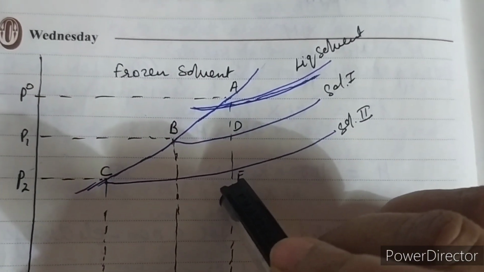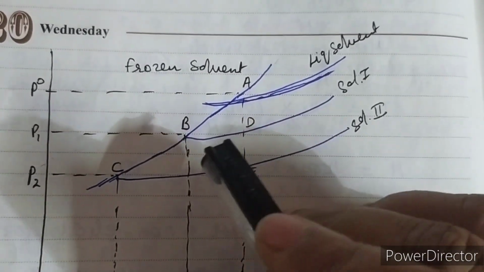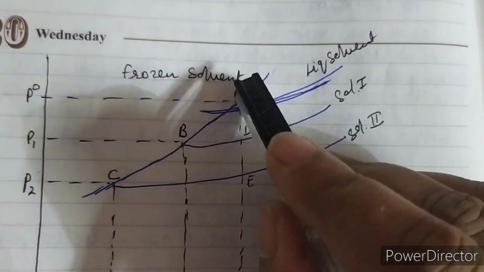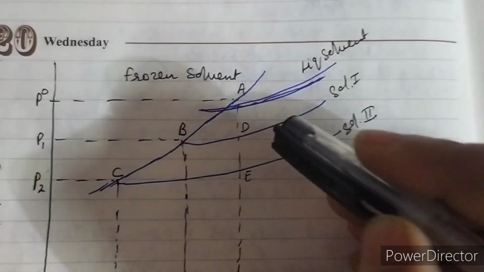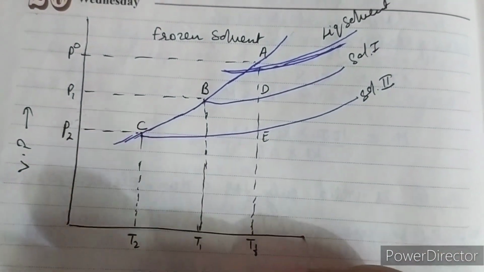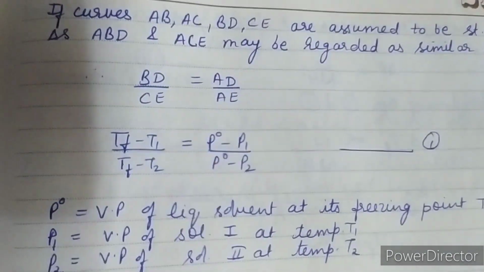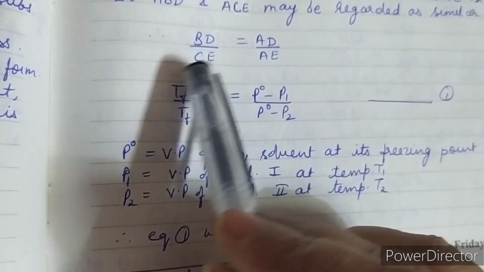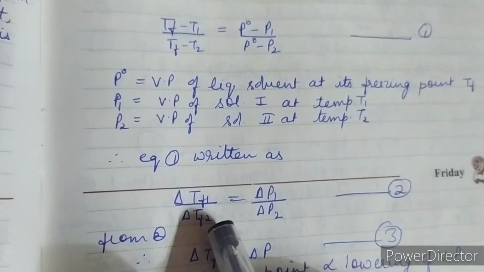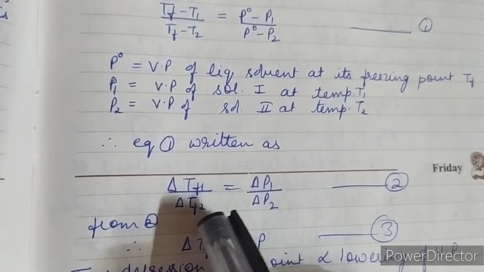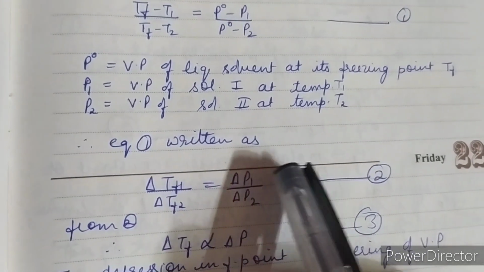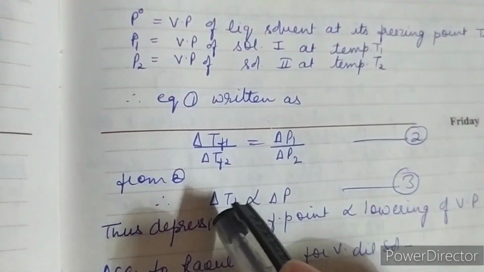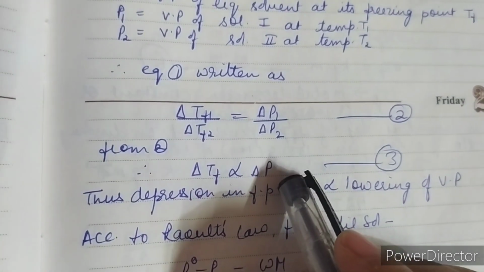Now, depending on the similarity, BD upon CE is equal to AD upon AE. We can write it in terms of Tf, T1, T2 and P naught, P1 and P2 as I have written here, and this we have done similarly as in elevation of boiling point. Now here this is expression 1 and this can also be written like this. This is depression in freezing point for solution 1, depression in freezing point of solution 2, lowering of vapor pressure for solutions P1 and P2. And this equation tells you that depression in freezing point is directly proportional to the lowering of vapor pressure.